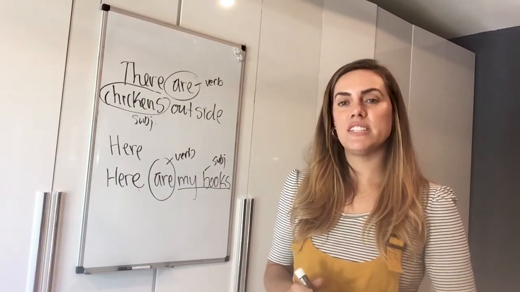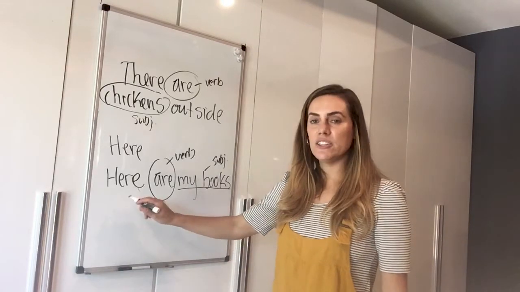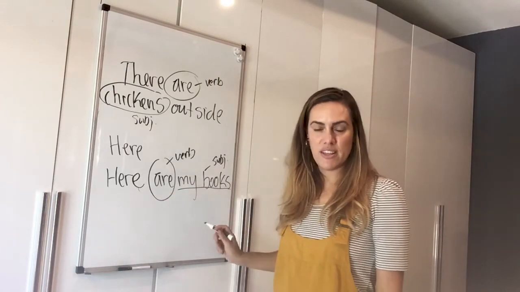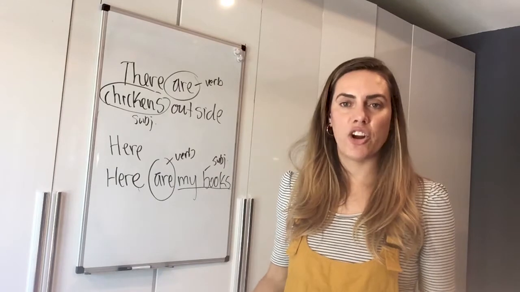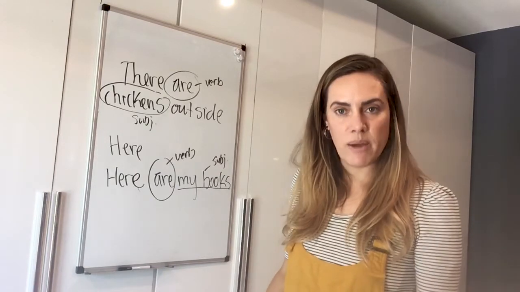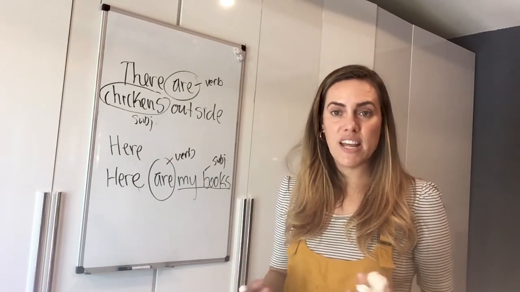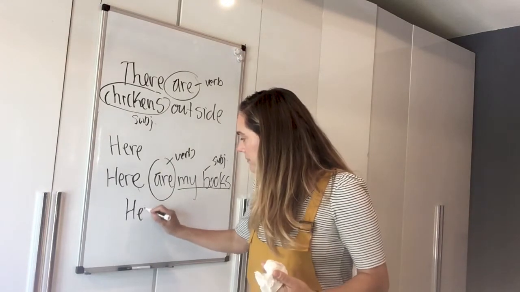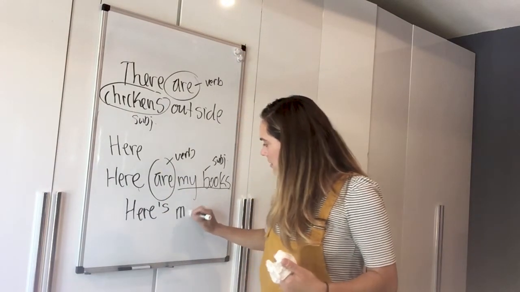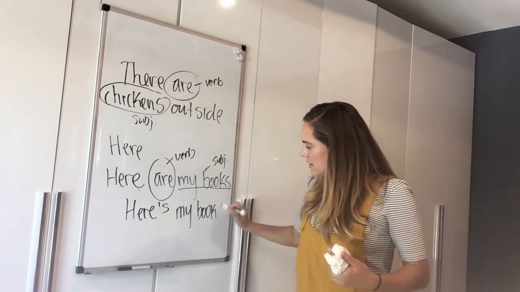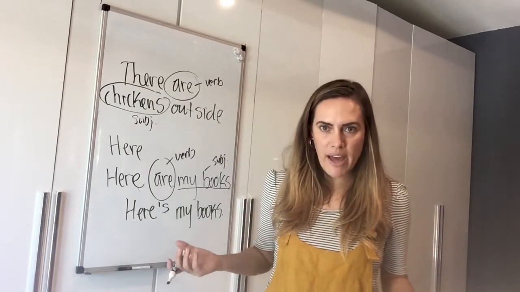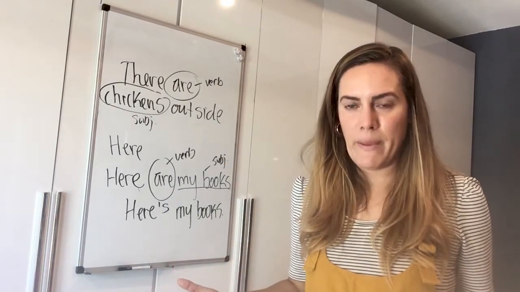We actually will say something like, here's my books. We don't say, here are my books. We say, here's my books, because we're talking so fast that we'll just say it like this. Okay, now technically this is not grammatical, but sometimes we don't need to be grammatical all the time.